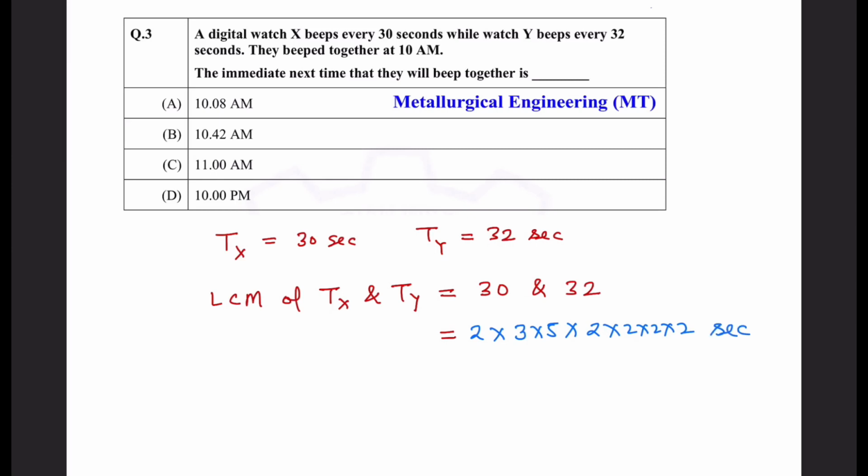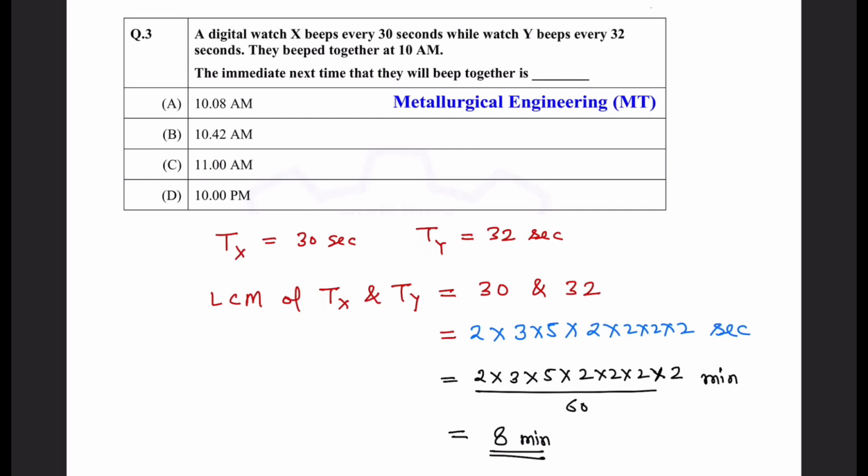So after this many seconds they will beep together. Now this time can be converted into minutes also. To convert seconds into minutes, you divide this number by 60, right? So if you divide by 60, you will get 8 minutes. So after 8 minutes, they will beep together.